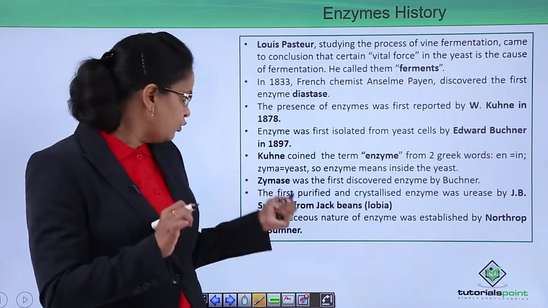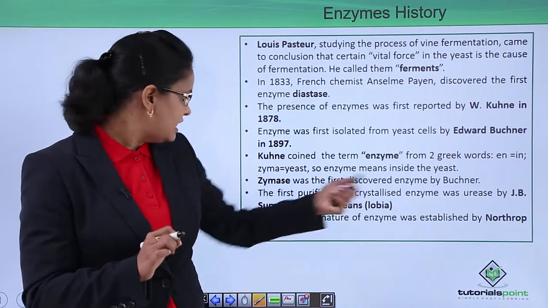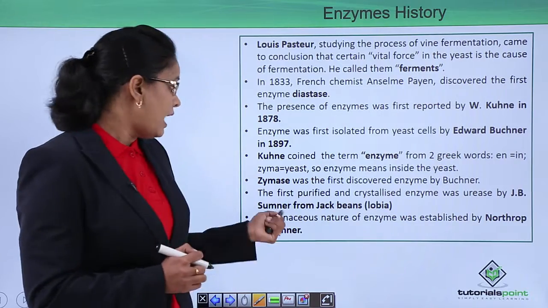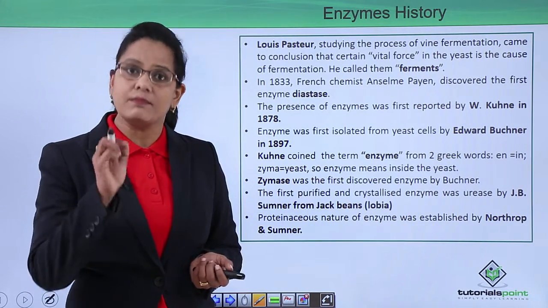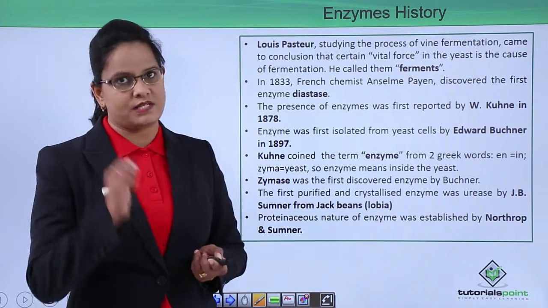The first purified and crystallized enzyme was urease. It was done by J.B. Sumner from jack beans, that is the lobia. And also the proteinaceous nature of enzymes, that enzymes are protein in nature, was found out by Northrop and Sumner.